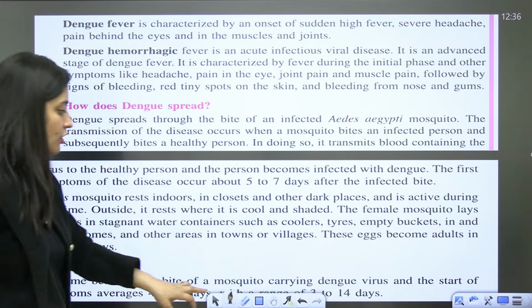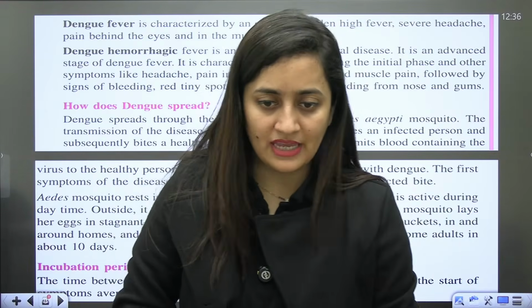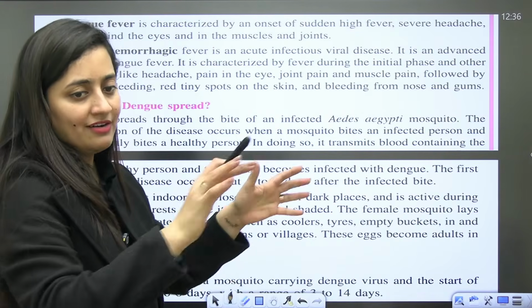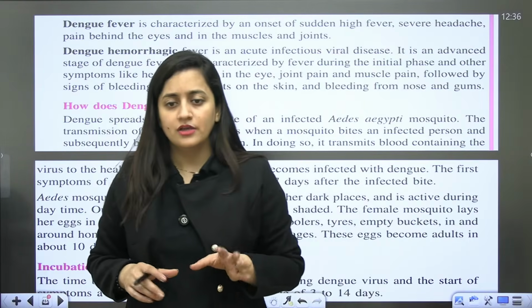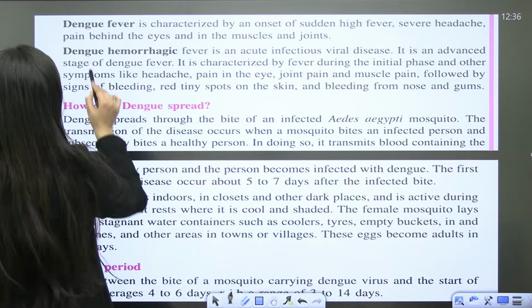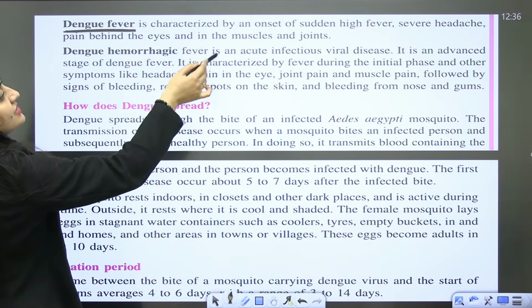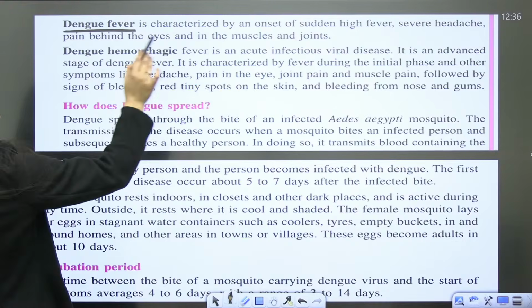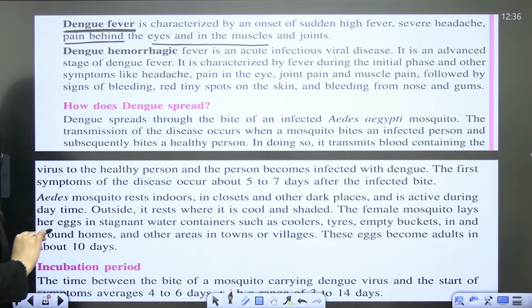Fine. Now when we talk about dengue fever, you know that last time it was added. There is nothing much that we need to remember, but there are a few points that should be clear to you. We will discuss that. So let's continue. Dengue fever is characterized by onset of high fever, headaches, pain behind the eyes, in the muscles and the joints.